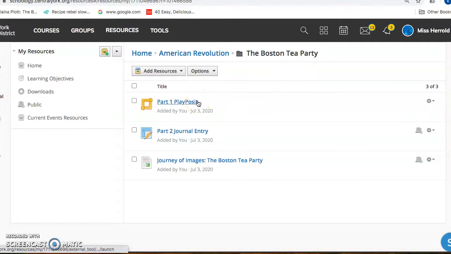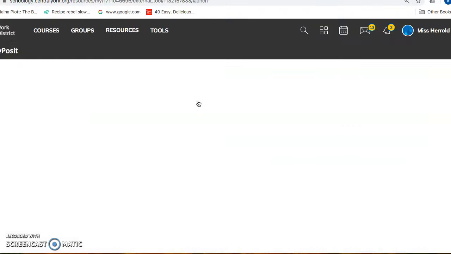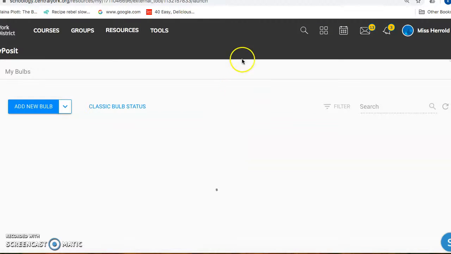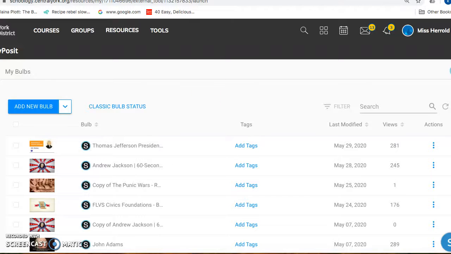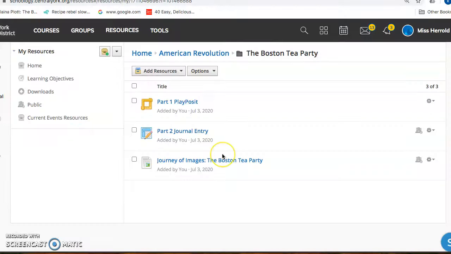The first step is to complete a playposit that describes Patriots versus Loyalists. You will open the selected playposit and complete it as necessary. When finished, please return to Schoology.